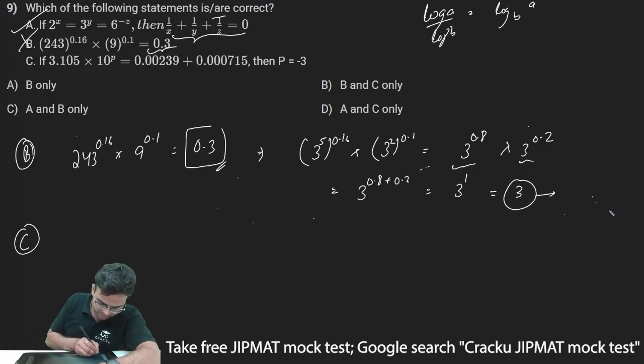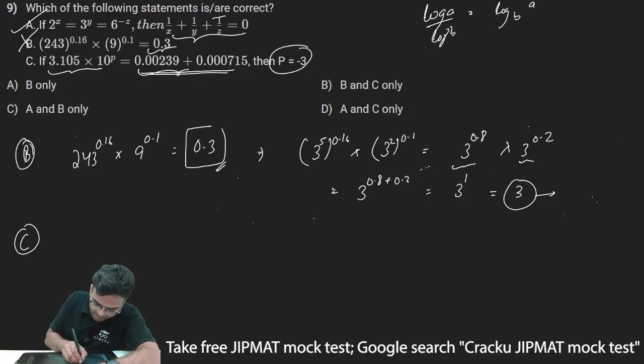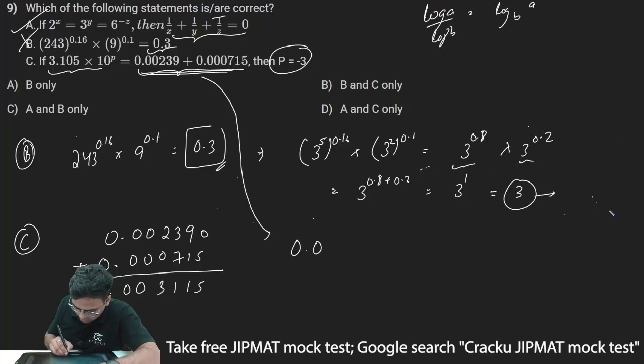Now let's check statement C. Statement C is saying 3.105 into 10 to the power p is equal to 0.00239 plus 0.000715, then p should be equal to minus 3. So let me just add this right hand side. 0.00239 plus 0.000715. So I'll put a 0. If I add this, I get 5, 1, 1 carry, 3, 7, 1, 1 carry. This is 3. This is 0.00315. So this right hand side sum can be written as 0.00315.